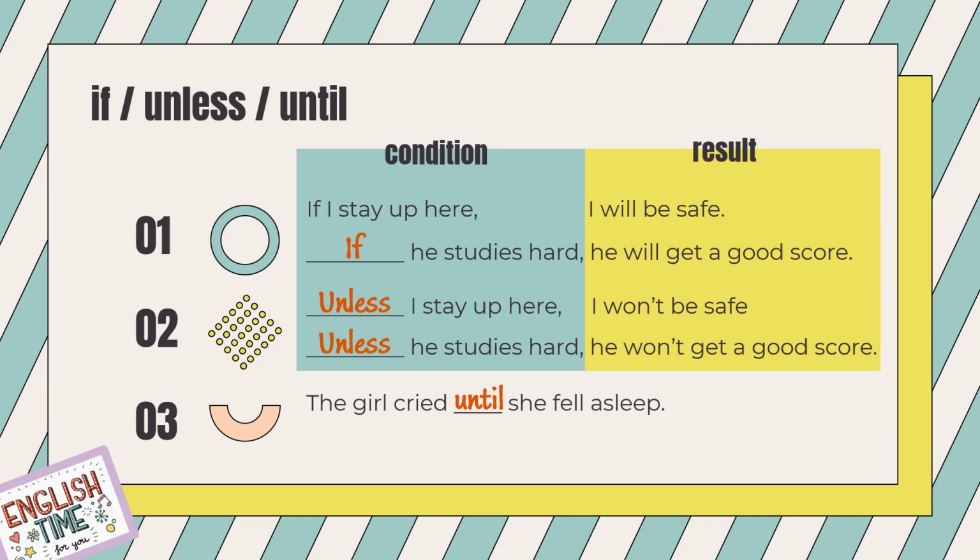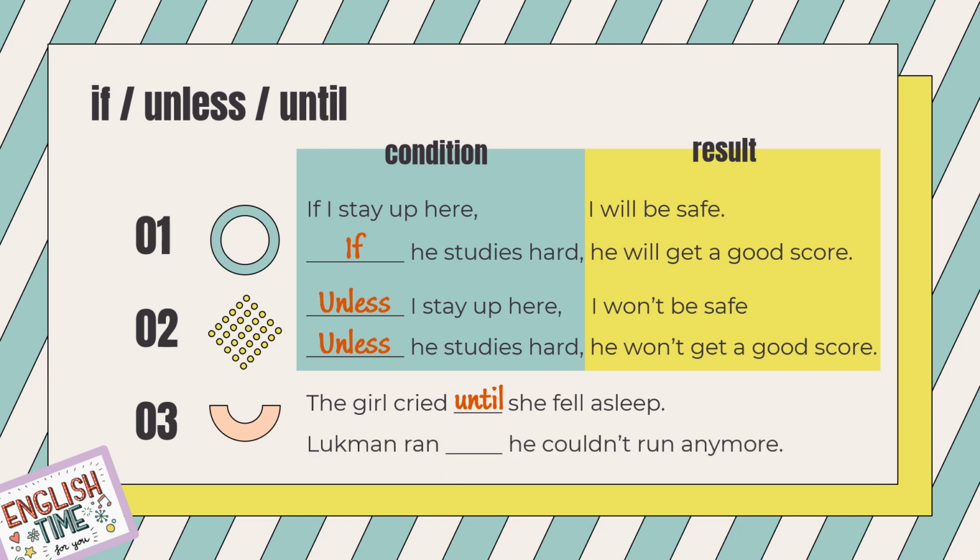Okay. When she fell asleep, did she still cry? No. The girl stopped crying when she fell asleep. That's why we use until to show when an action stopped. Okay? And let's take a look at our next sentence.